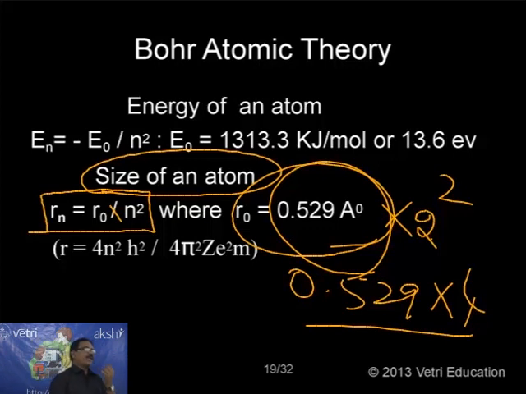This is the most important information regarding the Bohr atomic theory. I hope you are clear. If you know the position of the electron according to Bohr, we know the energy associated, and correspondingly the size of the orbit. I have already pointed out in the equation En equal to minus E0, E0 is nothing but the energy of the electron present in the lowest energy state, that means here n equal to 1. In the same way, Rn equal to R0 into n square, R0 is the size of the orbit in the lowest orbit, nothing but n equal to 1. So in both cases, E0 and R0, we have to assume the lowest level, n equal to 1. I hope you have a clear idea.